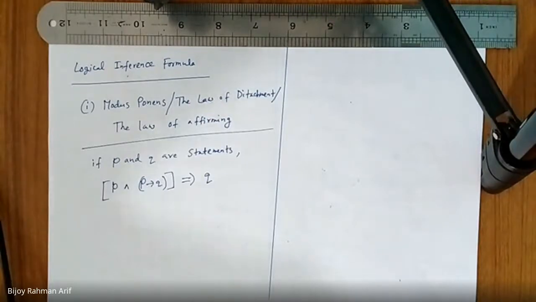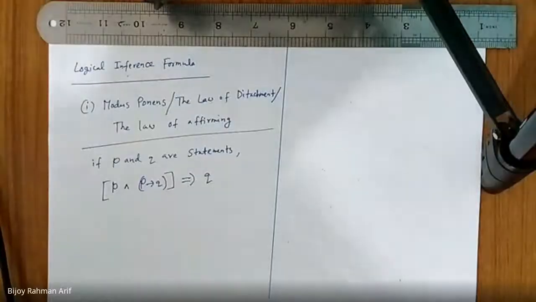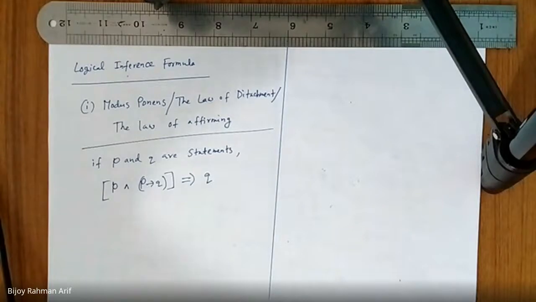Guys, please tell me. Of course, you can use a truth table. Is there any shorthand? Somehow we can prove this shortly or not.